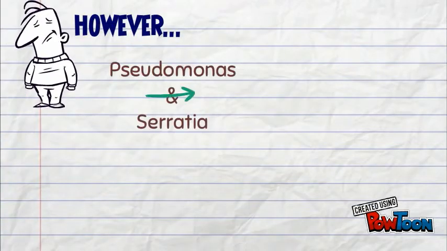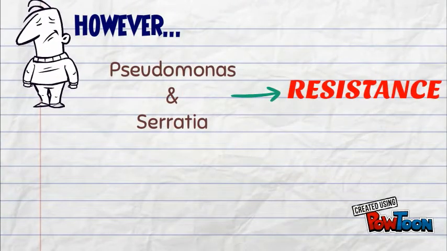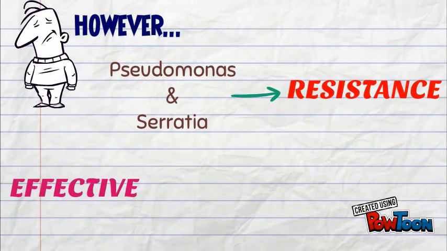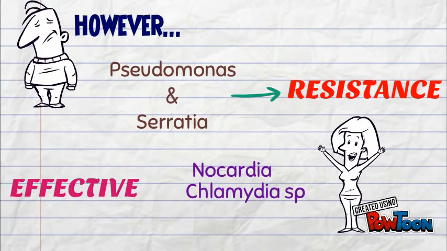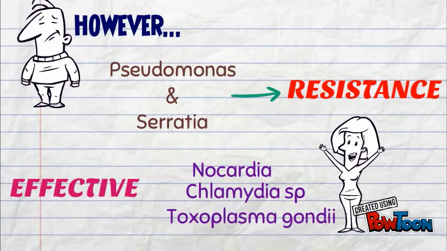However, Pseudomonas and Serratia are resistant to sulphonamide. It is also effective for Nocardia, Chlamydia species, and Toxoplasma gondii.